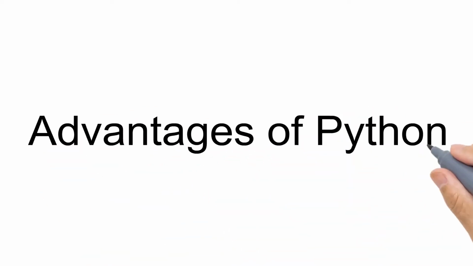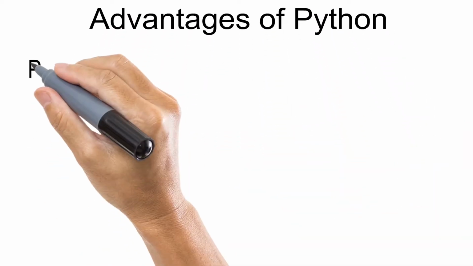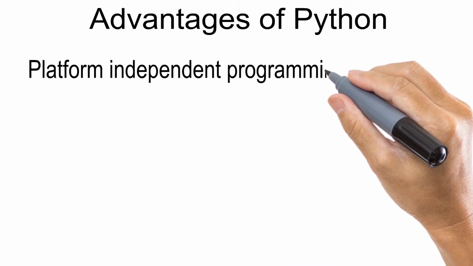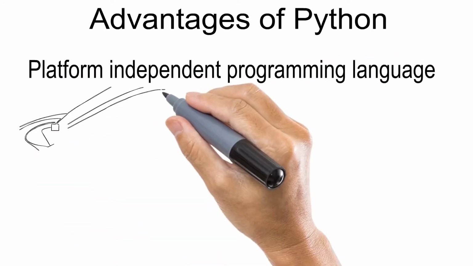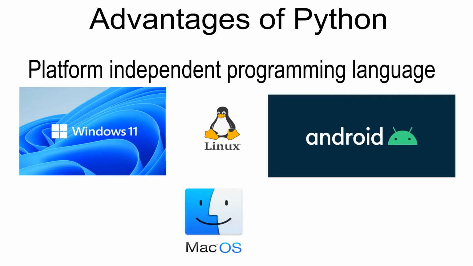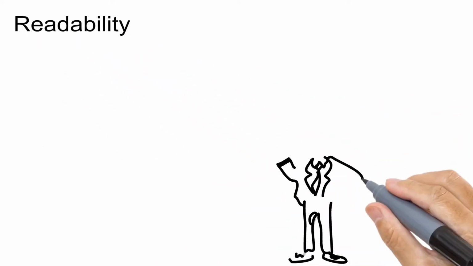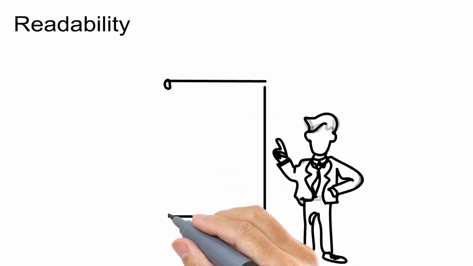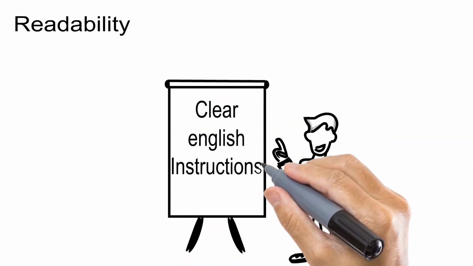Let's talk about advantages of Python. So Python is a platform independent programming language, which means it can run across all platforms like Windows, Linux, Android, Mac OS and other operating systems. Next, Python is widely used for its readability. Python programs use clear, simple, concise English-like instructions that are easy to read and understand even by non-programmers.